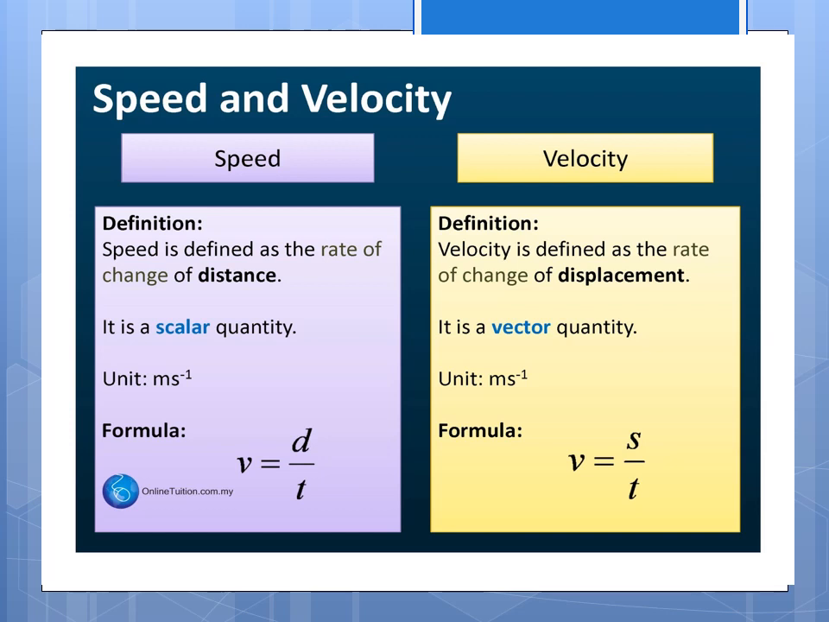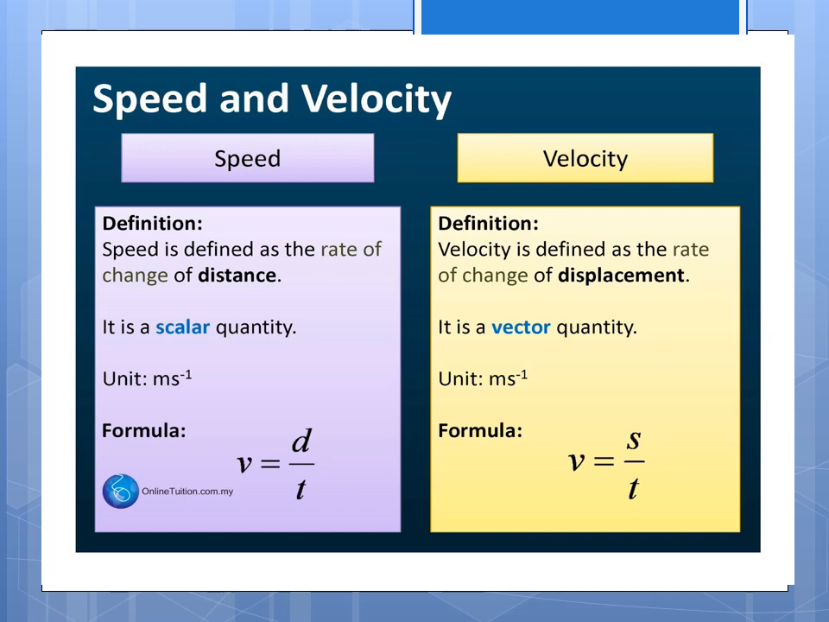What is velocity? Velocity is defined as the rate of change of displacement. Speed is the rate of change of distance. Already we studied the difference between distance and displacement. Yes? The rate of change of distance, that is speed.